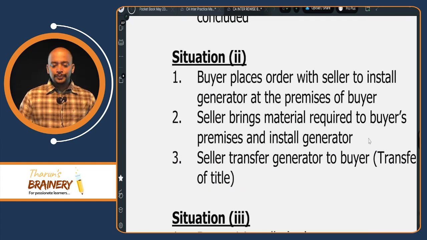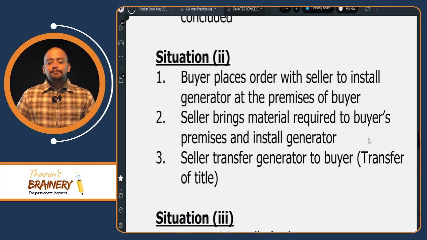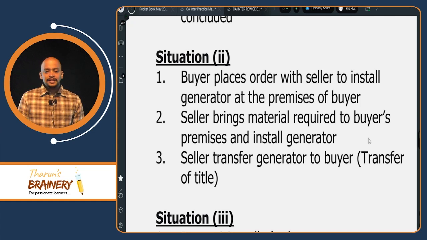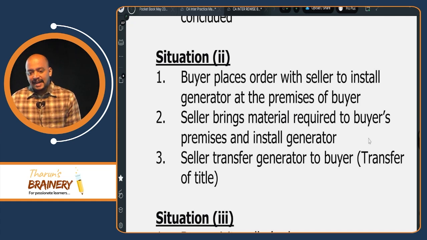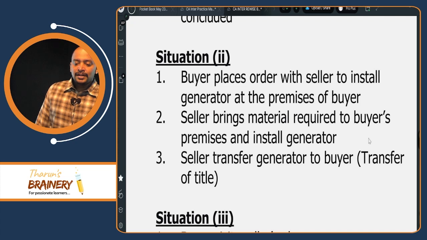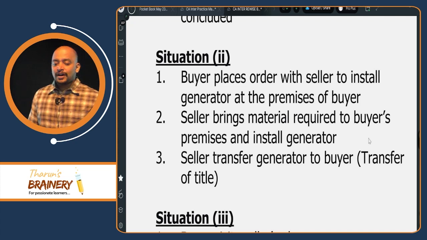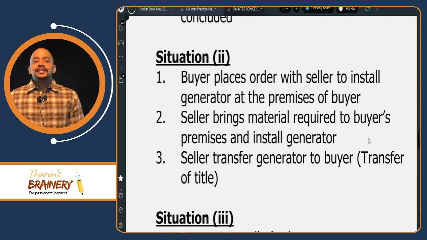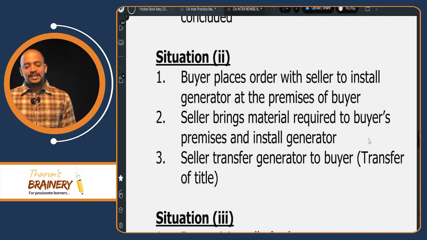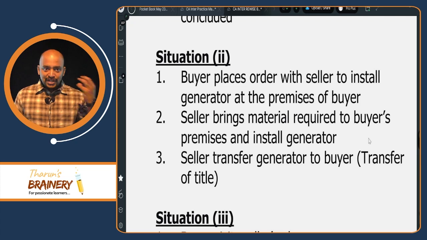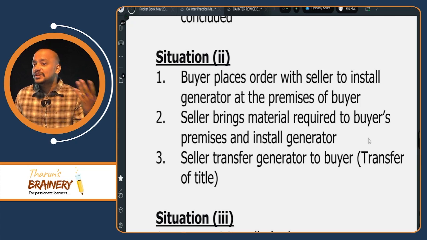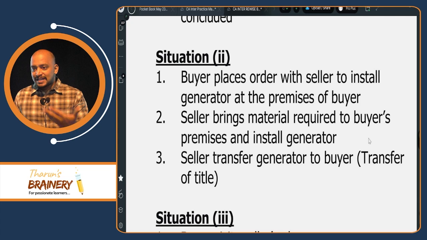Then situation 2. Buyer places order with seller to install a generator at the premises of the buyer. Now the seller brings the material, not the generator, the material required for making a generator, and installs the generator at the buyer's premises. So the generator comes into existence at which place? Only at the buyer's place.